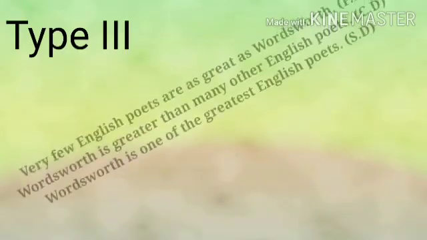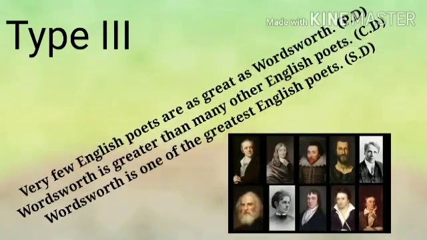For example, very few English poets are as great as Wordsworth. This is the positive degree. When you are changing into comparative degree, Wordsworth is greater than many other English poets. The same sentence if you change into superlative degree means Wordsworth is one of the greatest English poets. Let us see the exercise.